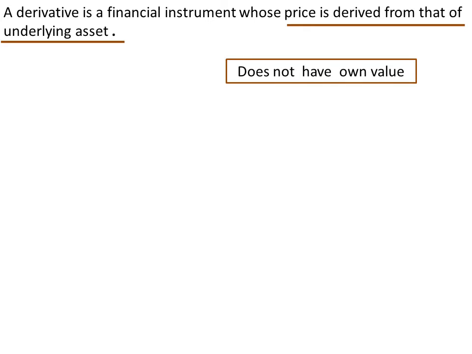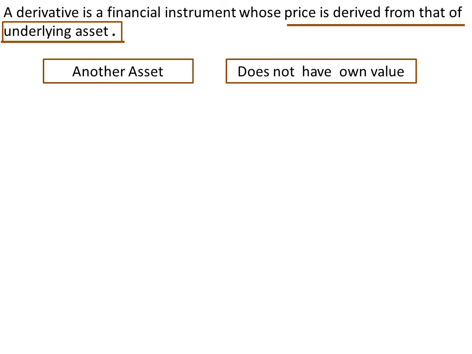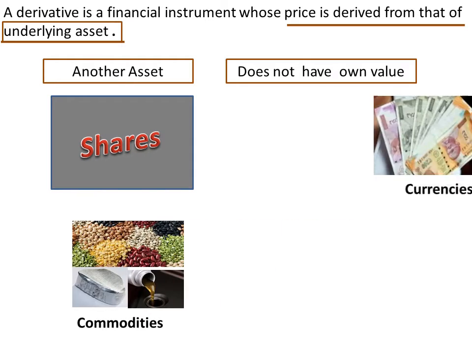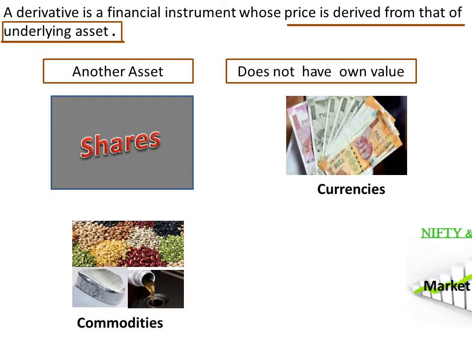Then what does this underlying asset mean? Underlying asset means another asset which has value in the market, an asset which can be traded individually in the market. It could be shares, commodities, currencies or even market indices.